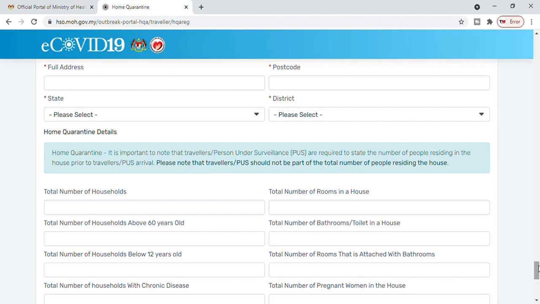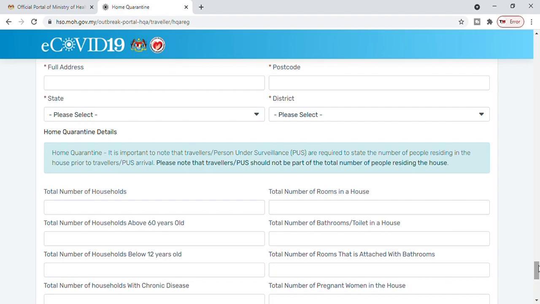So it is important to note that travelers or persons under surveillance are required to state the number of people residing in the house prior to the traveler or person under surveillance's arrival. It means if you are about to travel but have not reached Malaysia yet, and there is a person already living in your house, that person needs to be mentioned here as the total number of households, not you. You are not there as of now. So I think you must have understood. If you have any doubt, you can mention it in the comments, I'll clarify.